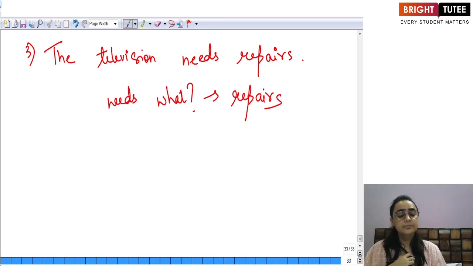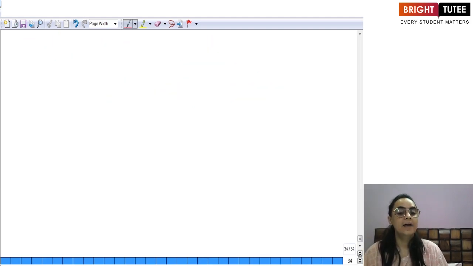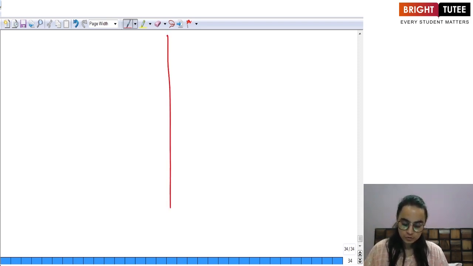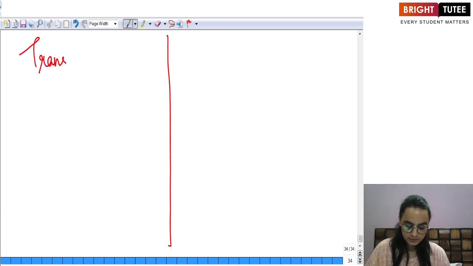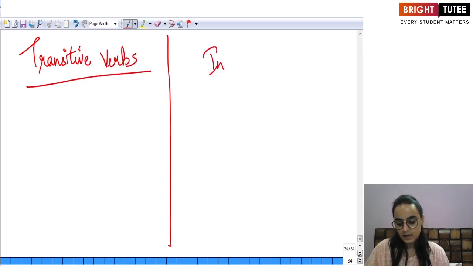The answers that I get to these two questions are my object. Now, not every sentence can have an object. And on the basis of the presence or absence of an object, the verb can be divided into two types: transitive verbs and intransitive verbs.